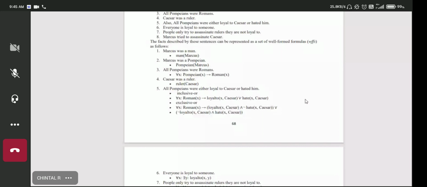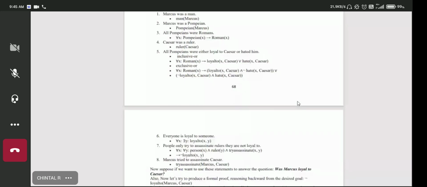Sixth statement is everyone is loyal to someone. For everyone we have x, the universal quantifier, for all x. For someone, there is the existential quantifier, there exists a y. So for all x, there exists a y where x is loyal to y.